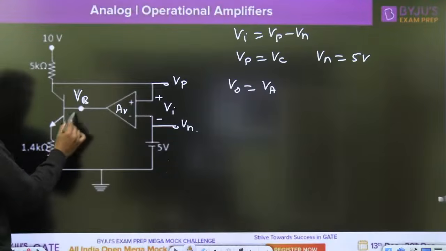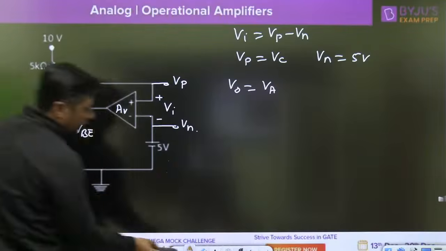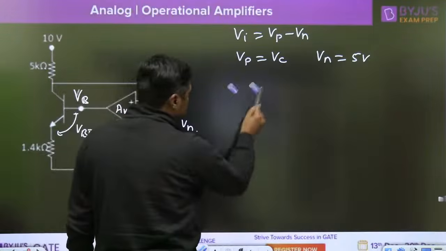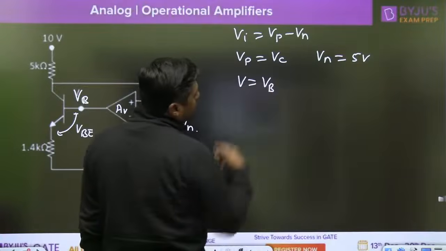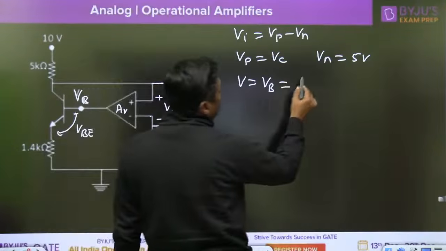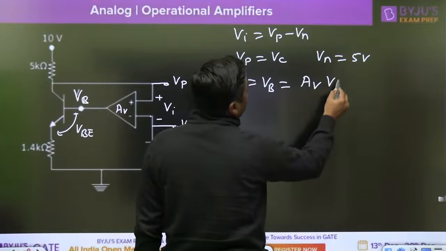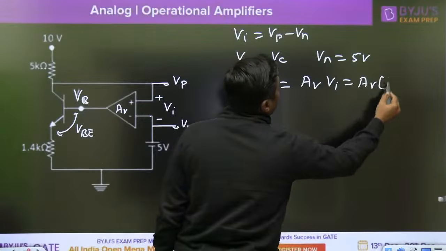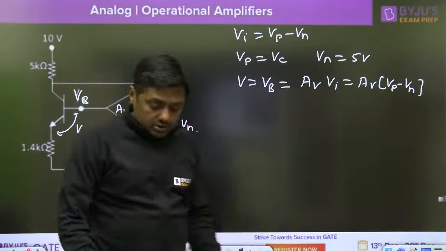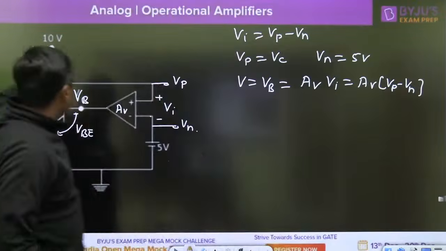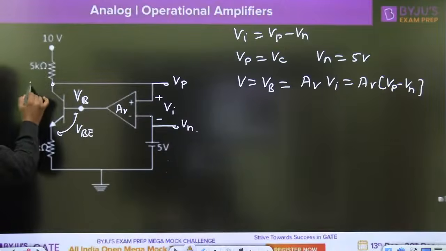Base terminal voltage. It will affect what? VB. Then V is nothing but VB. Output of the operational amplifier, that is given by AV into VI, that is AV into VP minus VN. Okay. Now watch this. What is the voltage at this point?